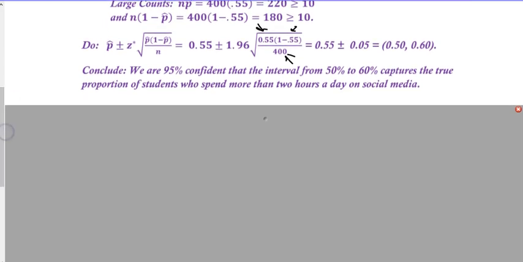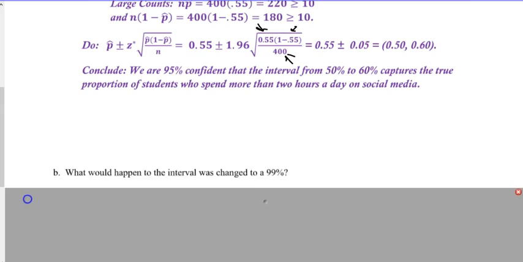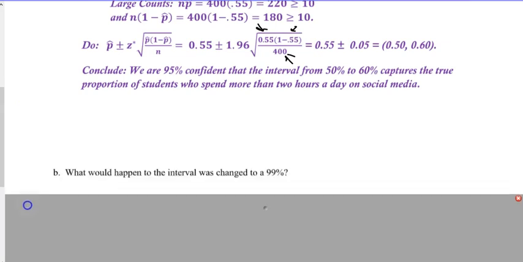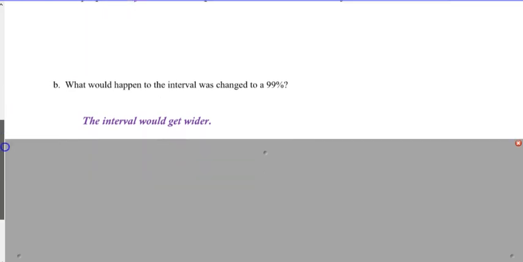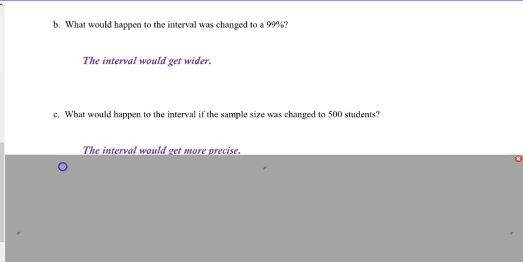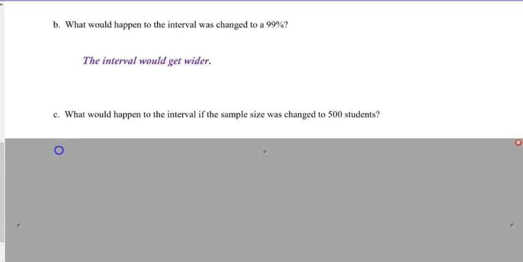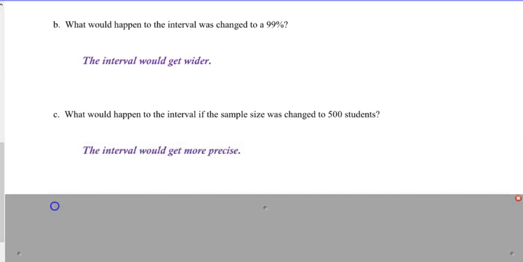Same concept, same sentence. What would happen if it was changed to 99%? Same as before, it would get wider. If we change it to 90%, it would get smaller. What would happen if it was changed to 500 students? Well, then we get more precise because we increase the sample size. And that is it.